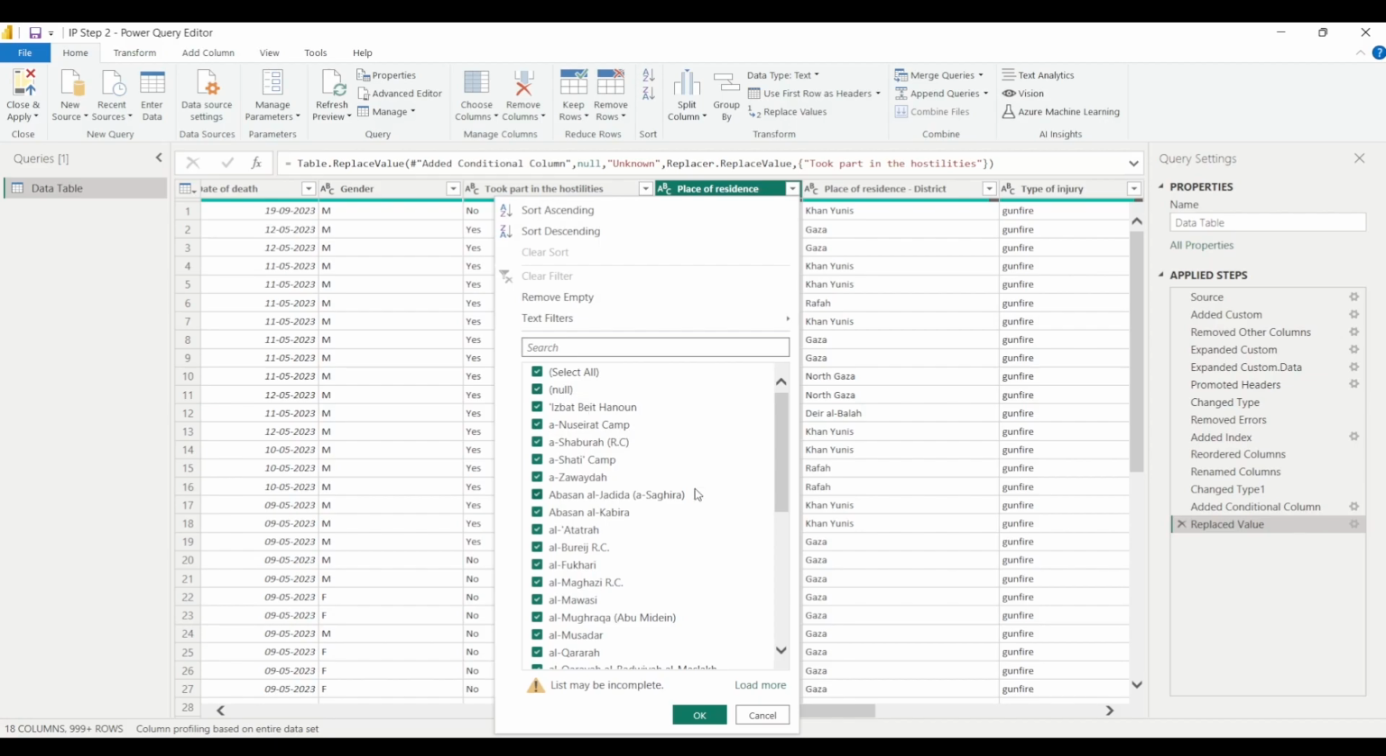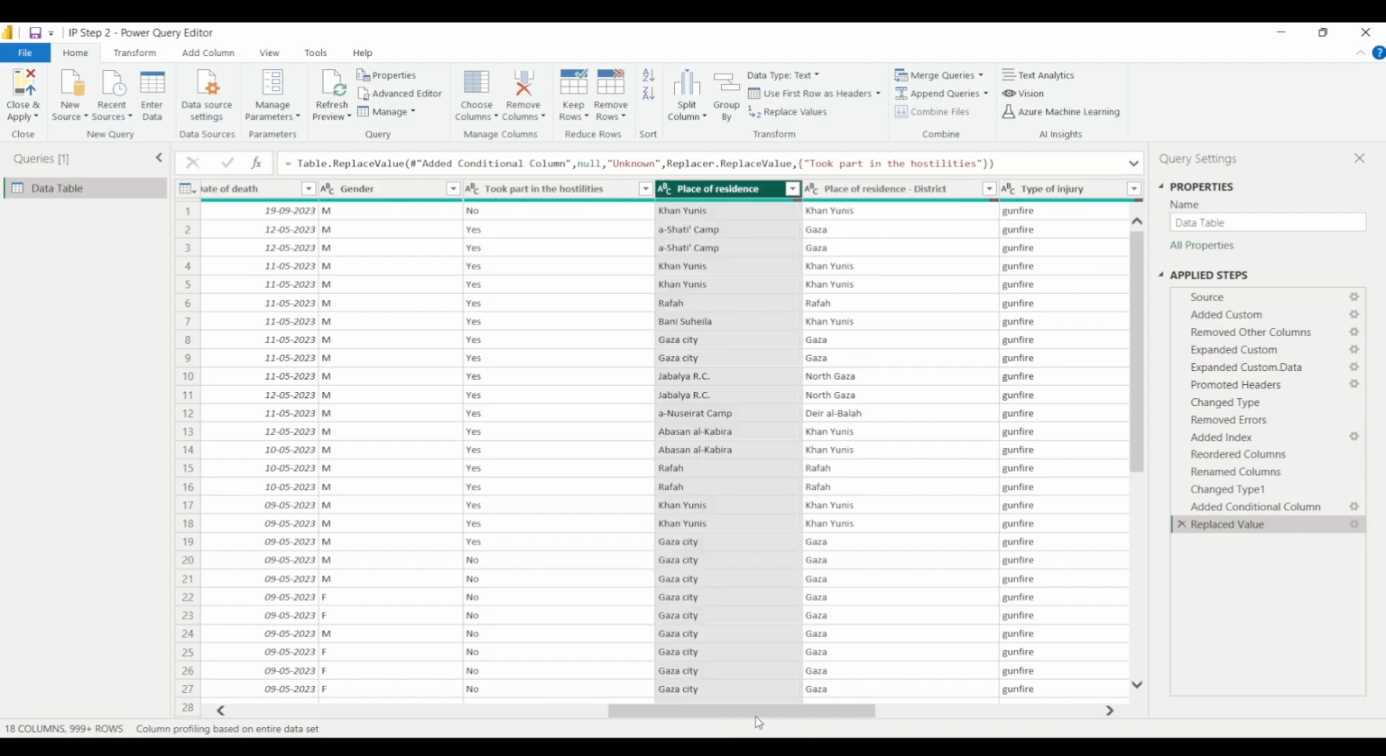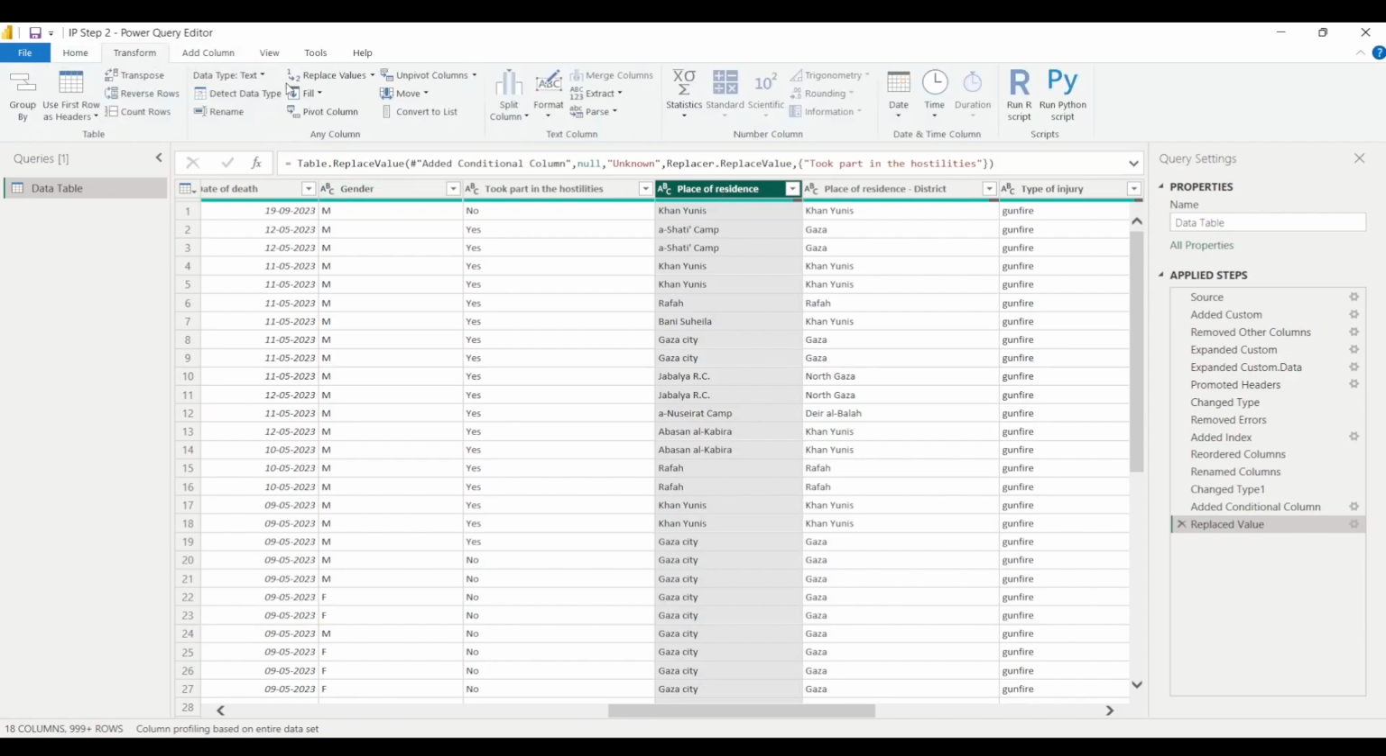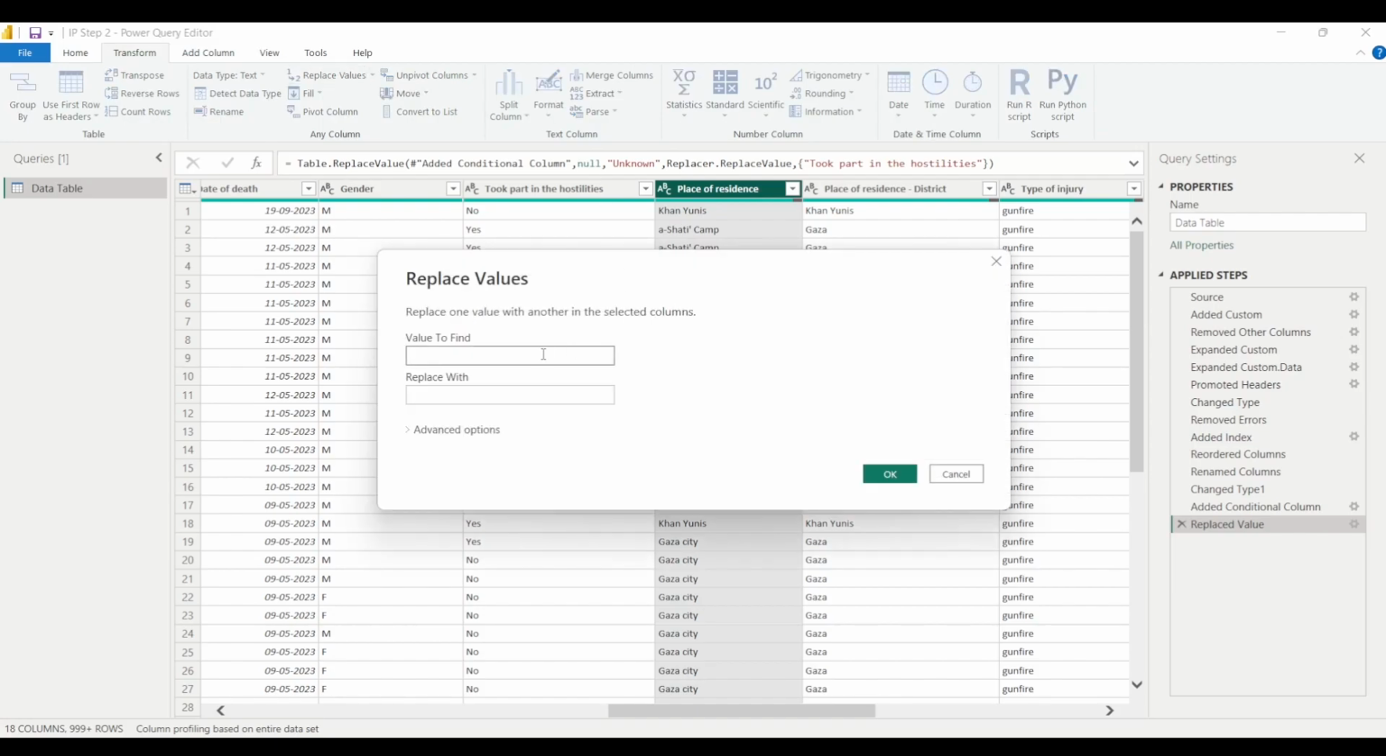And here also, if I click on the drop down, we have null values. I want to replace these null values by unknown, or you can simply write not available. So I can simply click on this column. Under the transform tab we have replace values, and I will replace null values by unknown, or you can simply write not available.